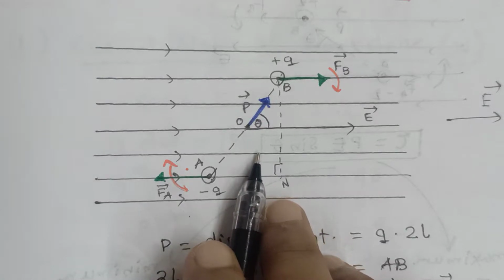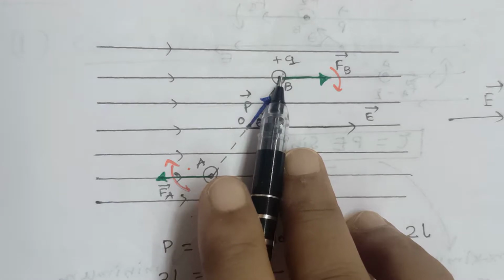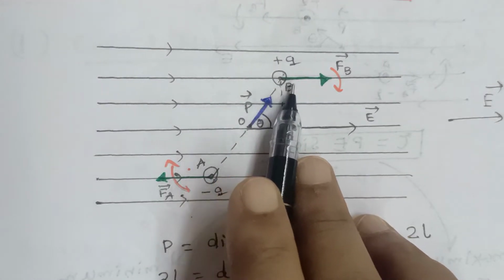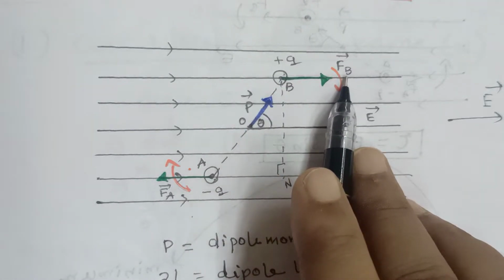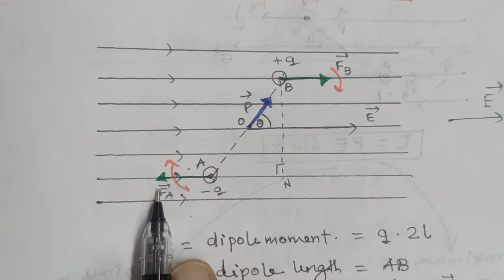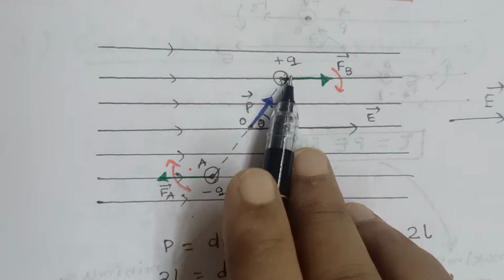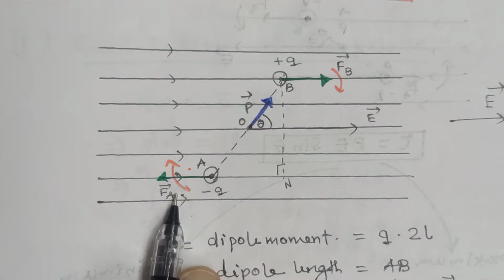Now what happens? As the electric field is there and the charge is kept here, definitely this charge will experience an electrostatic force. At charge B, the force experienced is FB vector. At A, the force experienced is FA vector. Now see the direction of FB vector and FA vector.